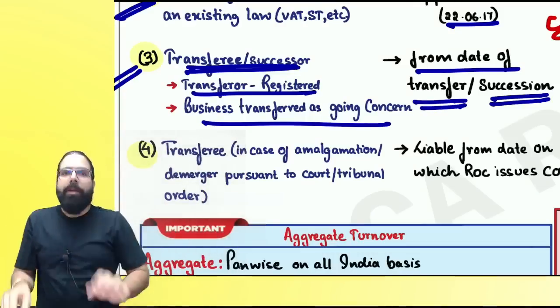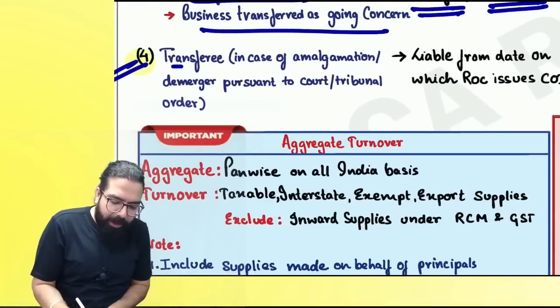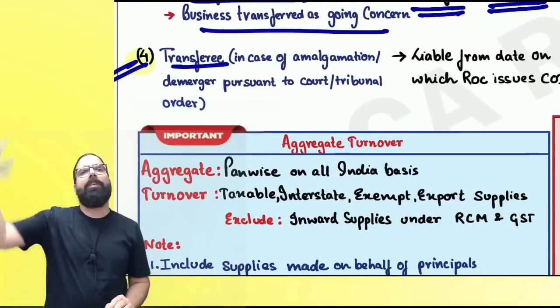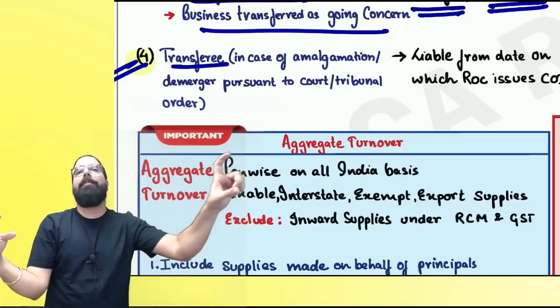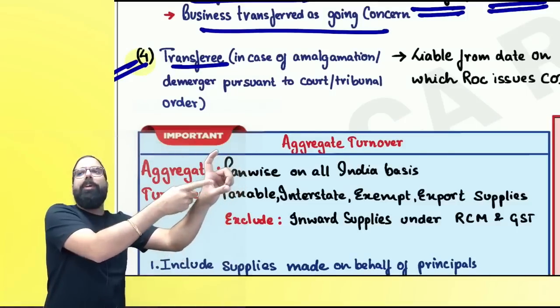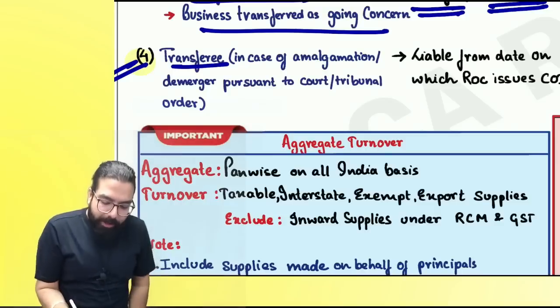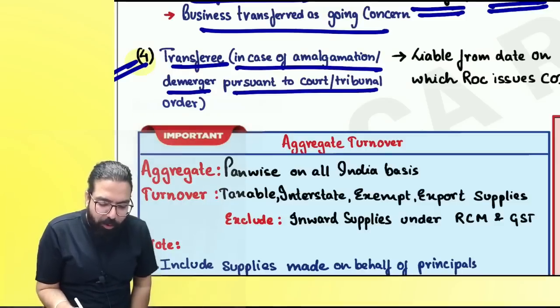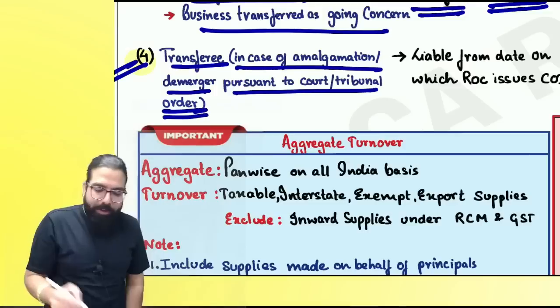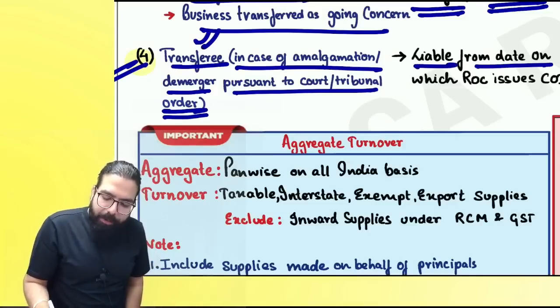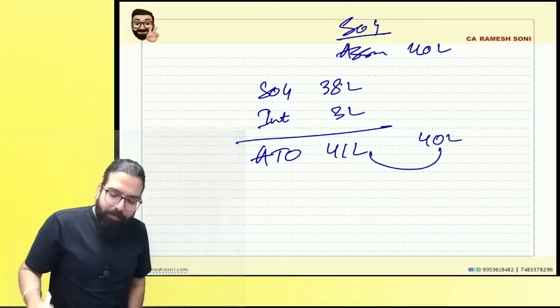Got my point, everyone? The next one over here is that the transferee has to take registration in case of amalgamation. A Limited was there, B Limited was there. A Limited and B Limited became AB Limited. AB Limited is going to carry on the business as a going concern now. In case of amalgamation or demerger pursuant to a court or tribunal order, always remember the transferee is liable from the date the ROC issued the certificate of incorporation.